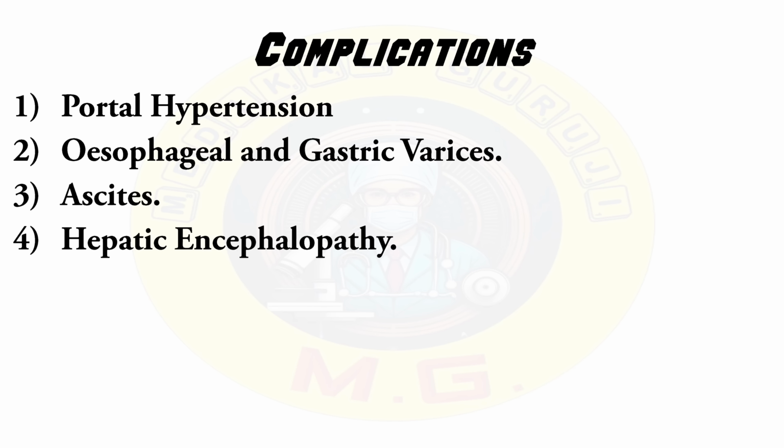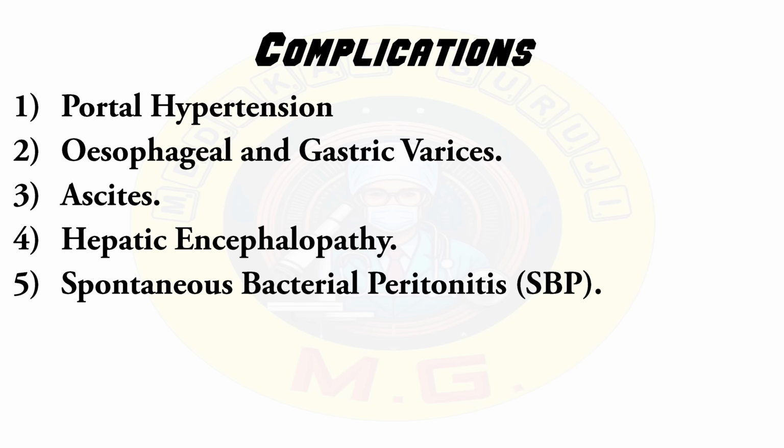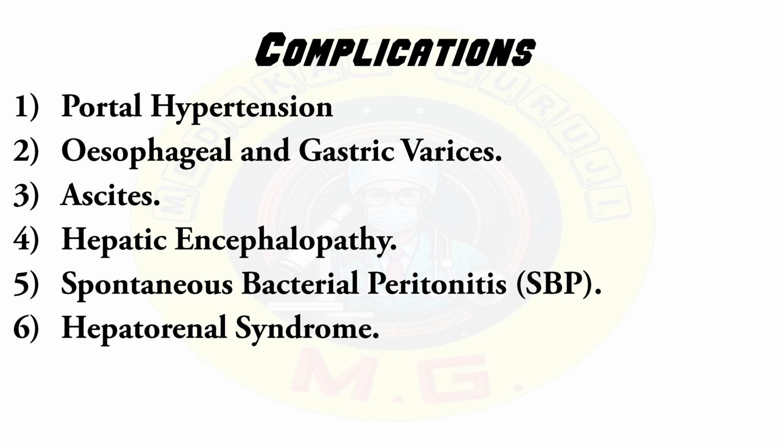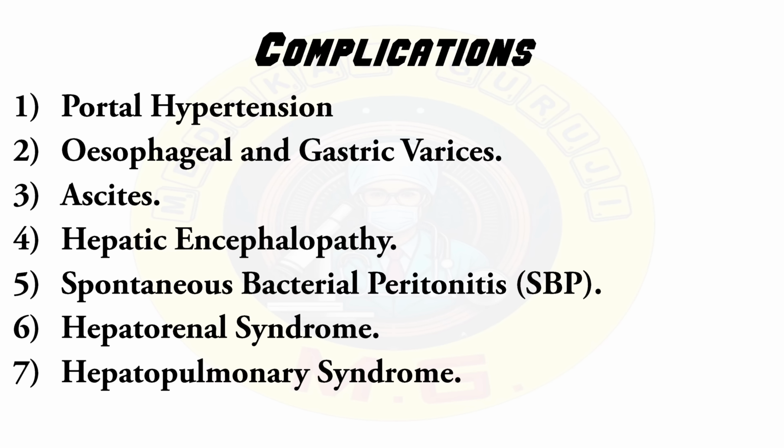Fourth is hepatic encephalopathy, brain dysfunction caused by accumulation of toxins such as ammonia that the liver can no longer detoxify. Symptoms range from confusion to coma. Fifth one is spontaneous bacterial peritonitis, infection of the ascitic fluid which can lead to severe abdominal pain, fever and worsening of liver function. Sixth is hepatorenal syndrome, kidney failure that occurs in advanced liver disease due to alteration in blood flow and kidney function.